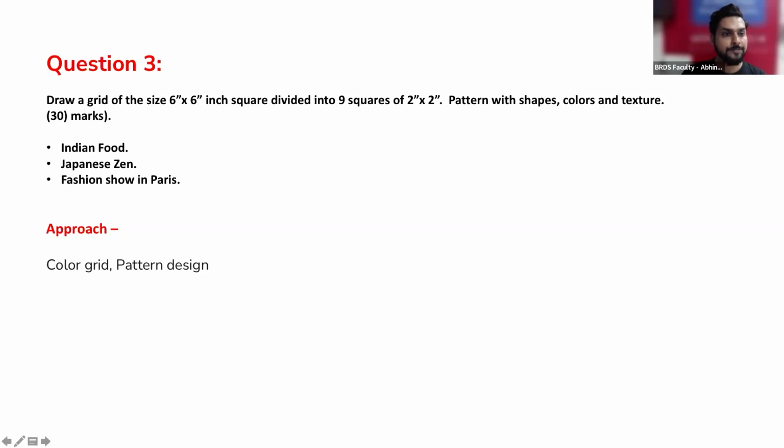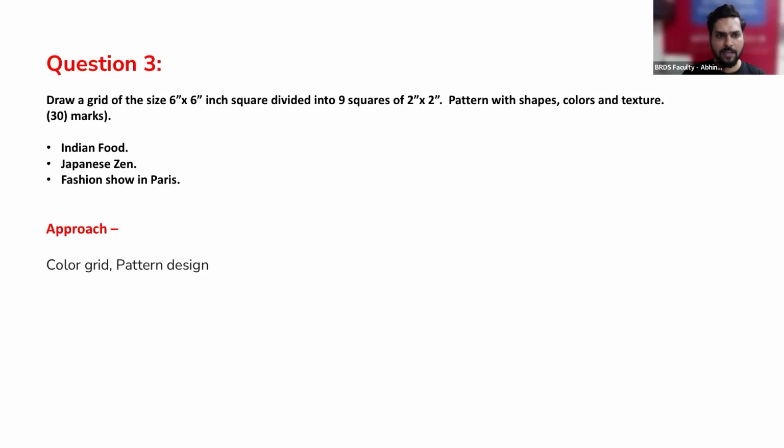Right? The third theme was something which is fashion show in Paris, right? So fashion show in Paris becomes something which is more like, okay, what will be this particular approach, that how this Paris fashion is different from the other part of the world, right? So they are more into more classic ways of understanding things, right?